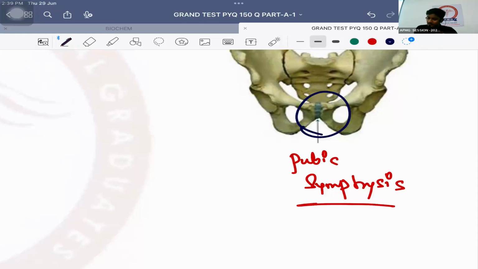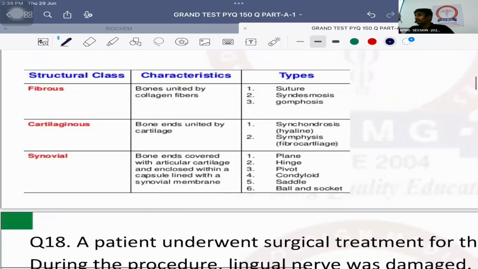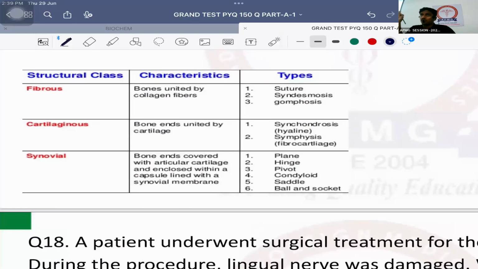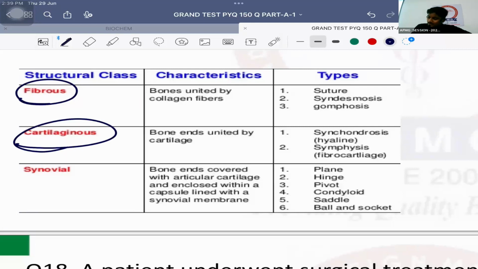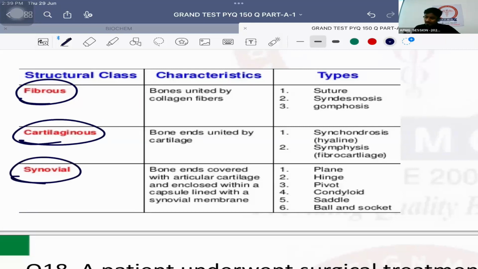If I talk about the classification of joints, तीन question आते कभी कभी एग्जाम में. So be sure with your joints. ठीक है? There are 3 varieties of joint. The one which does not move at all, non-movable joints, are called fibrous joints. Slightly movable joints are called cartilaginous joints, and freely movable joints are called synovial joints.